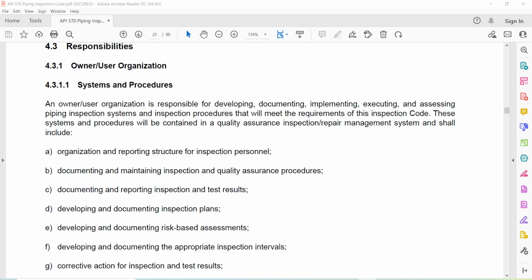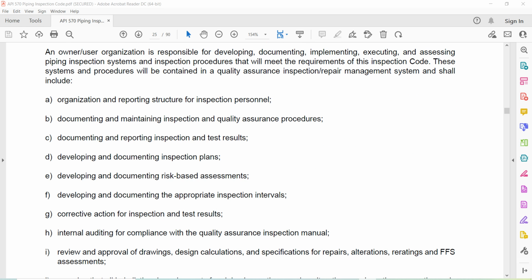4.3.1.1. Systems and procedures. An owner-user organization is responsible for developing, documenting, implementing, executing, and assessing piping inspection systems and inspection procedures that will meet the requirements of this inspection code. These systems and procedures will be contained in a Quality Assurance Inspection/Repair Management System and shall include: A. Organization and reporting structure for inspection personnel, B. Documenting and maintaining inspection and quality assurance procedures, C. Documenting and reporting inspection and test results, D. Developing and documenting inspection plans,